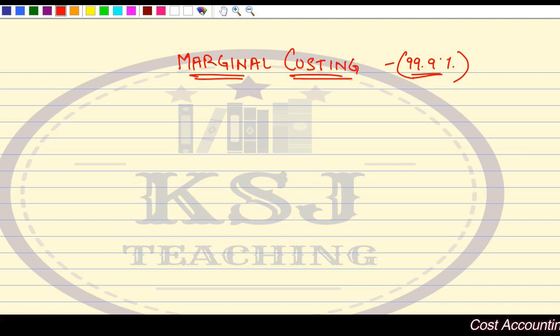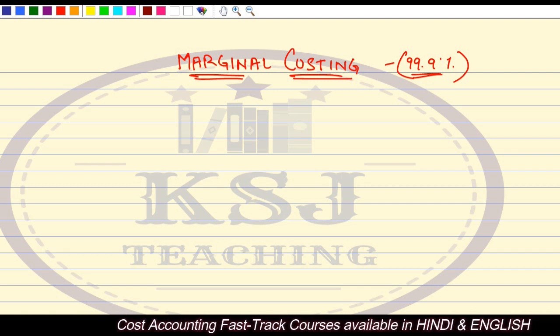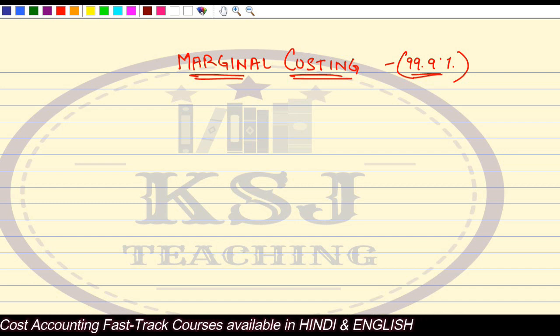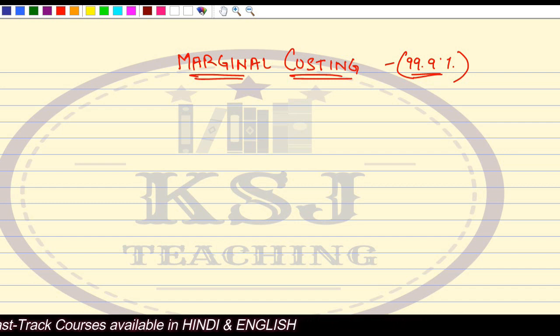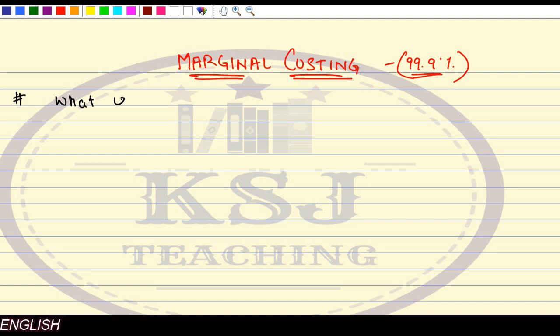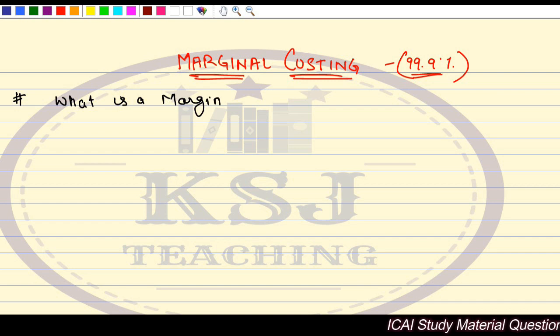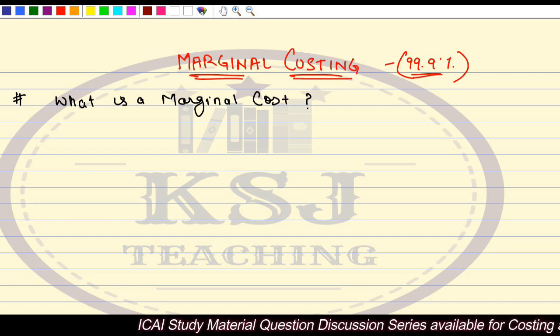Okay, let's start with marginal costing. Whenever we start a chapter, first we try to understand the meaning of that chapter, right? So the first thing that we need to understand is, what is a marginal cost? Why am I writing cost and not costing?